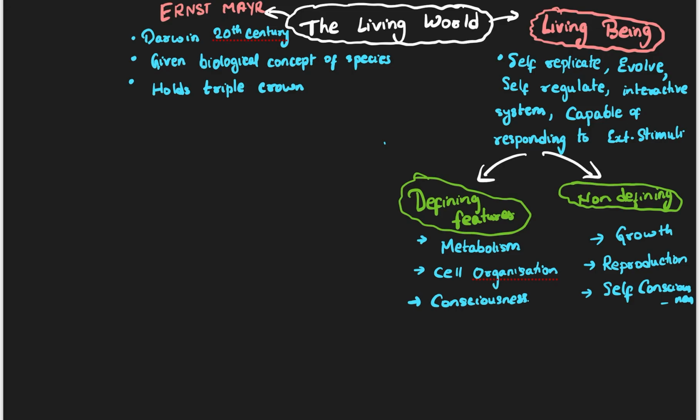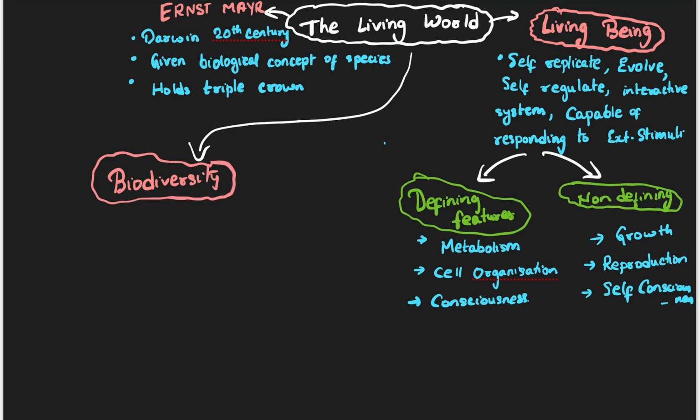Now we are going to start with the next most important topic, that is biodiversity. What is biodiversity?